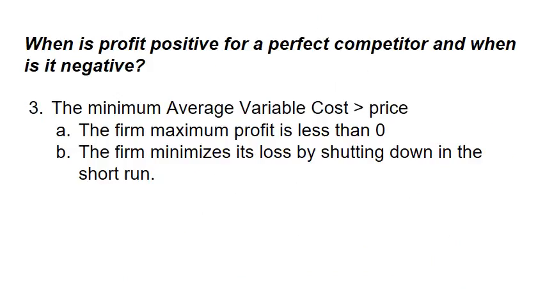Final possibility. Minimum average variable cost is greater than price. In that case, again, profit's going to be less than zero, but now the firm minimizes its loss by shutting down in the short run. So let's draw a graph for this one. We're going to measure quantity on the horizontal axis. We'll measure dollars on the vertical axis.